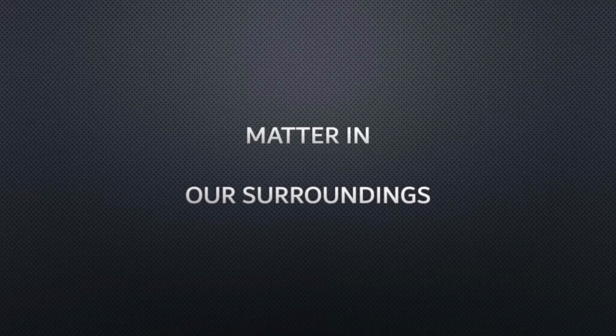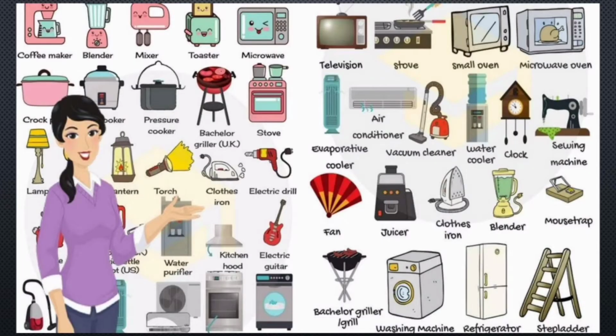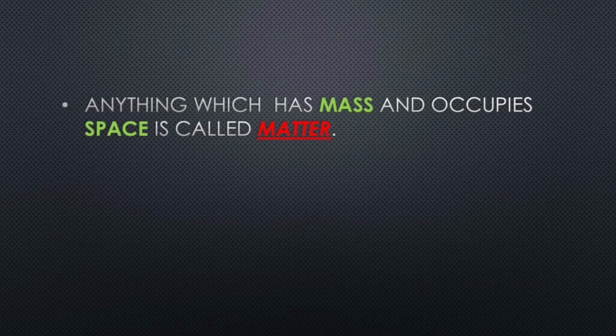Matter in our surroundings. The whole chapter is about matter and our surroundings. The first question that comes to our mind is: what is matter? If we look around us, we can see a large number of things of different shapes, sizes, and textures. Many of these things are used by us in our daily life. There are various definitions for matter.